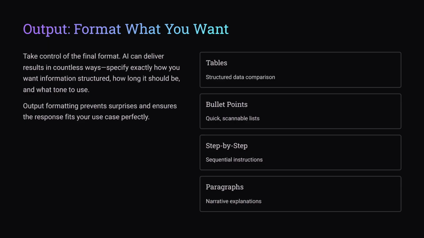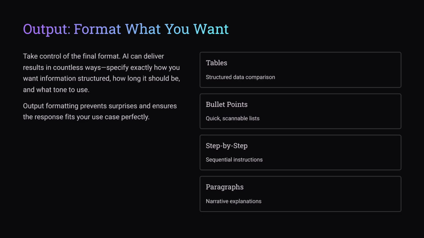Let's now talk about the last ingredient in this secret recipe, output. AI can give you text in almost any shape: tables, bullets, steps, paragraphs, checklists with emojis if you really want. If you don't specify, it will pick something random. So you tell it, return the answer as a table. Give me 3 bullet points. Write a step-by-step checklist.